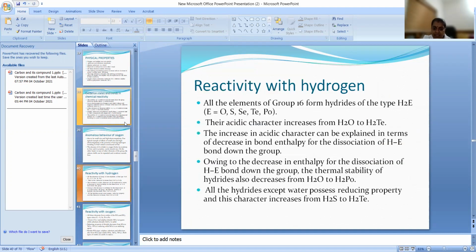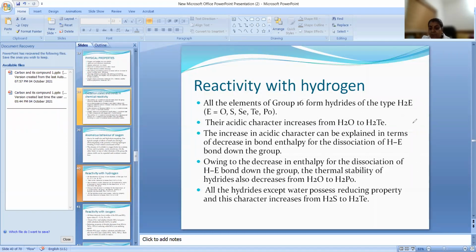So now next, reactivity with hydrogen. All the elements of group 16 will react with the hydrogen, and they will form hydrides like water and H2S. The acidic character is actually increasing down the group. If you are going down the group, the acidic character is increasing.